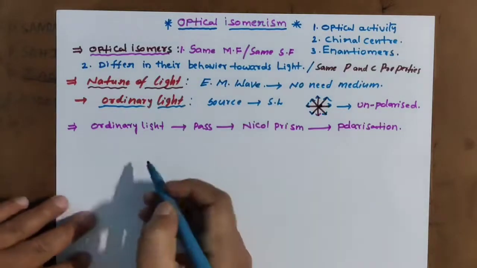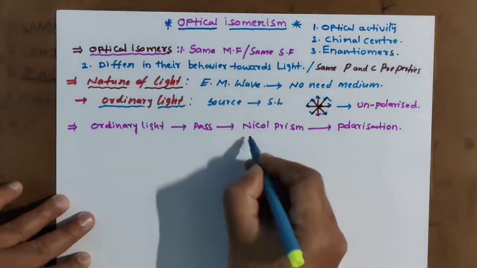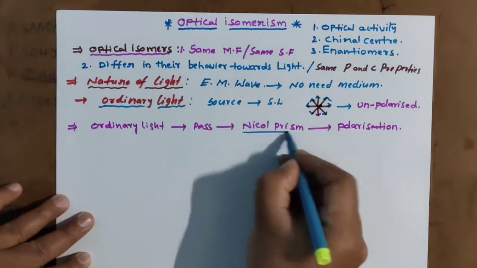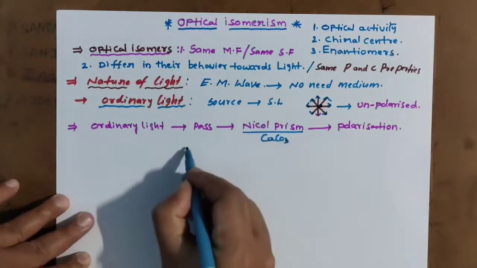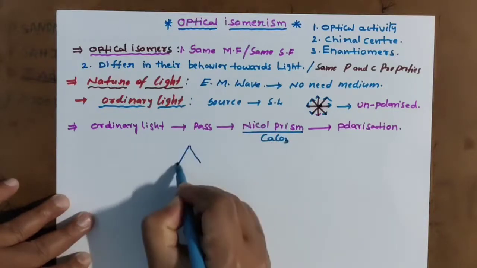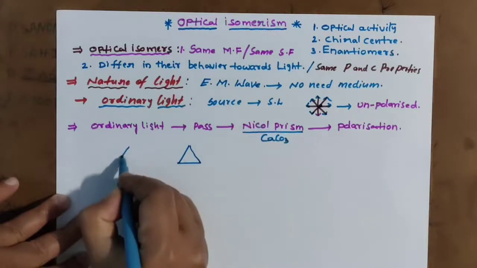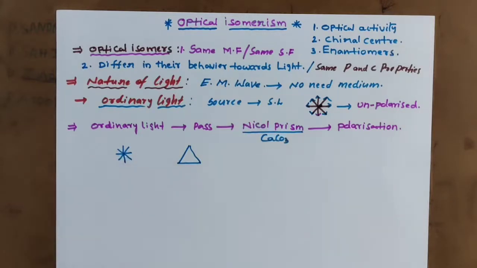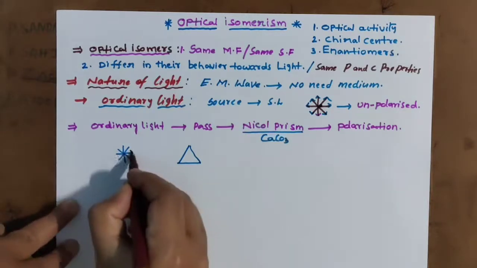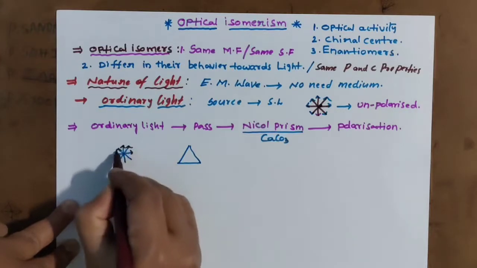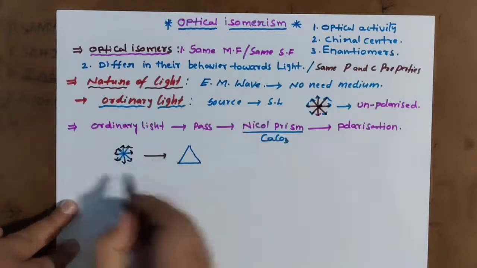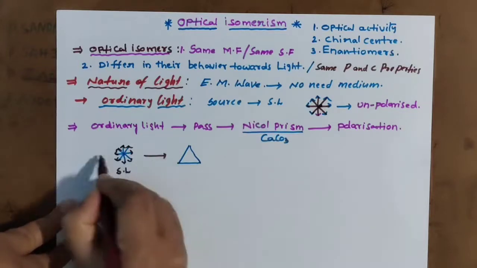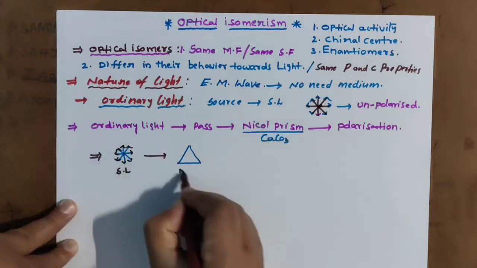Let me show what this is. See here, the Nicol prism is made with calcium carbonate. Here I am taking the Nicol prism, and here I am taking ordinary light which is oscillating in all directions. This is what we call unpolarized. This is sunlight, the source of light, and this is the Nicol prism.